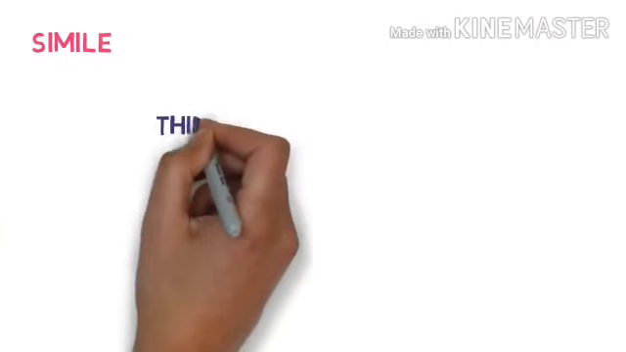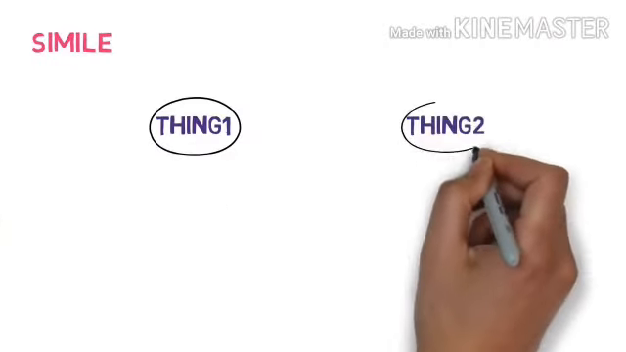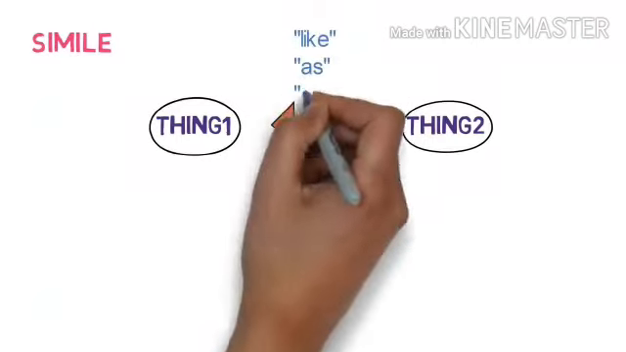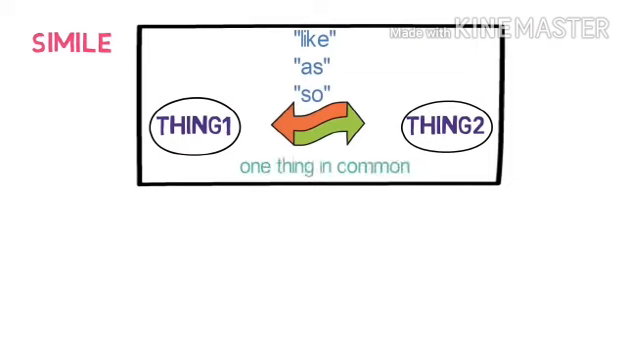There are many types of figures of speech, but we are going to see a few of them which are commonly used, the important ones. Let's start with the first figure of speech, that is simile. A simile is a figure of speech that uses comparison between two unlike things. It is done using the words like, as or so. These two things must have one thing in common.